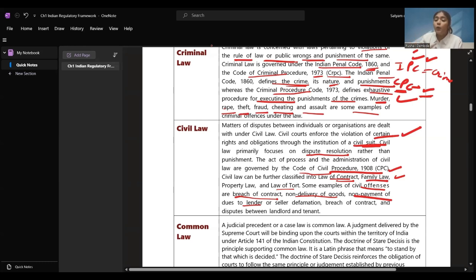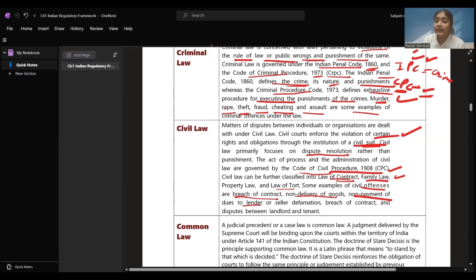Then we saw the laws that are covered under civil law, which are law of contract, family law, property law, and law of tort. These are the four classifications of the laws under civil law. Some civil offenses are breach of contract, non-payment for goods purchased, non-payment to the banks, non-delivery of goods, defamation, and disputes between landlord and tenant. All these things get covered under civil law only.